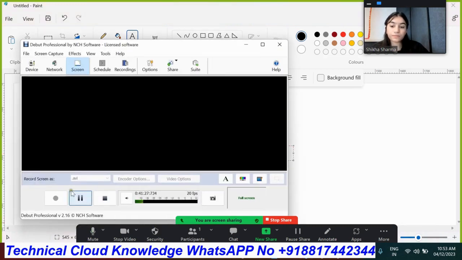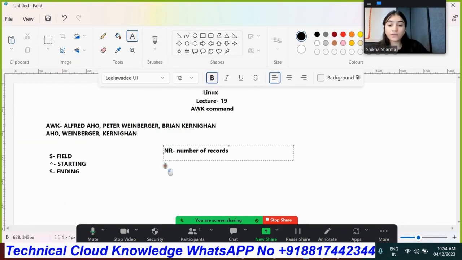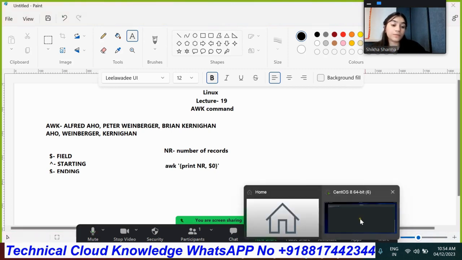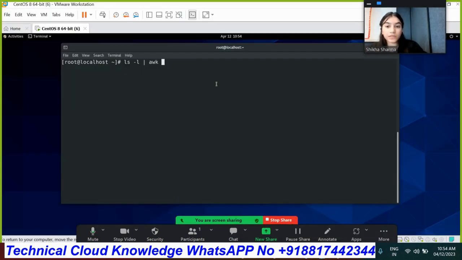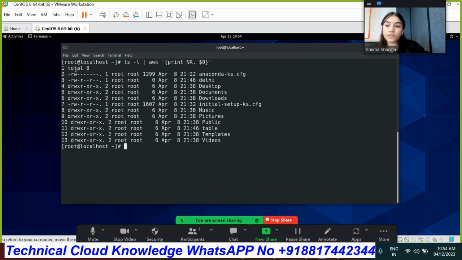The syntax of this is awk, under inverted commas, under brackets you need to write print NR. NR refers to the numbers, and field 0 will provide you the whole output. So that's how we'll run this syntax on the terminal to check the records in numbers. So write here print NR comma field number 0. Okay, so that's how you will get it.